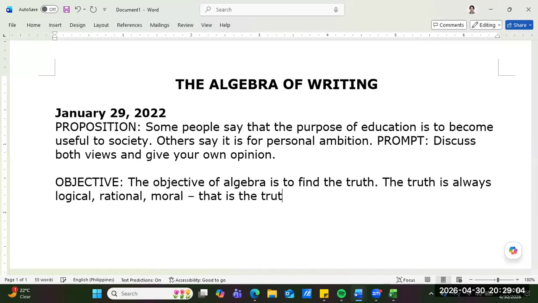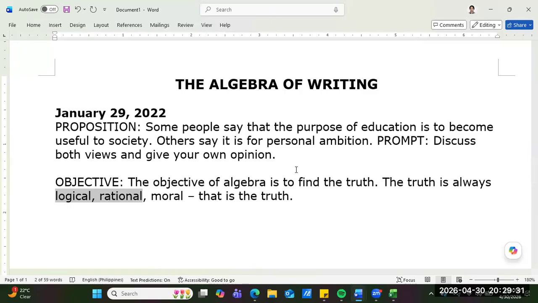So if I find the value of X, then that X is a product of logical algebraic operations. Right, sir? It's rational. It is based on reason, correct reasoning. Right, sir? Yes, sir.